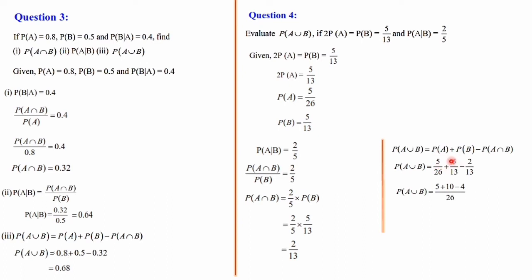That means here 5 only will be coming. Here 2 will be multiplied. So 2 into 5, 10. Here also 2 will be multiplied. That is 2 into 2, 4. That is equal to 5 plus 10, 15 minus 4. That is 11 by 26. So P of A union B we have got as 11 by 26.